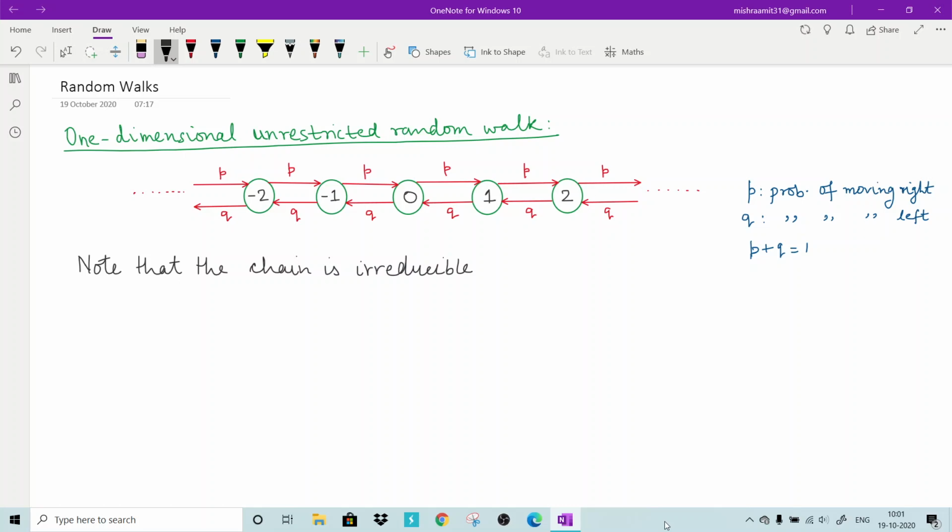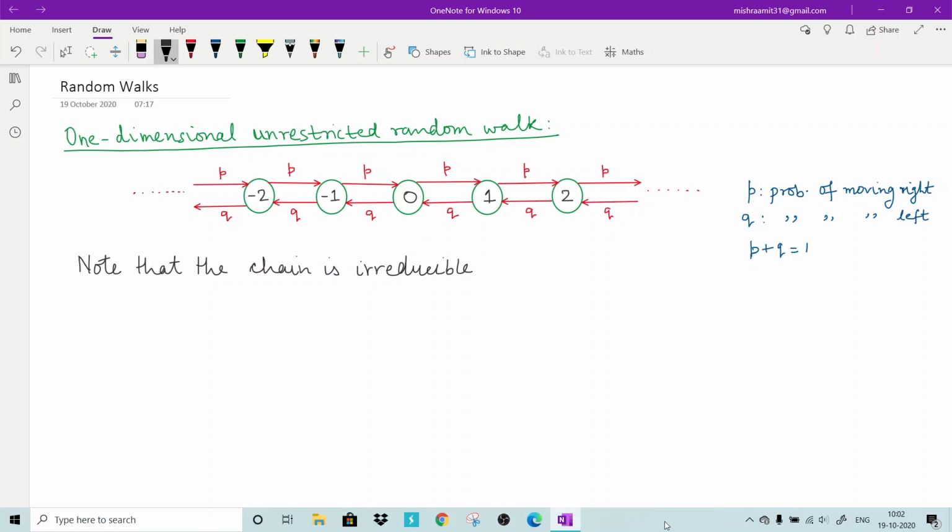Also, you can easily see that it is a periodic chain, because if you leave 0 and move towards 1, then you can come back to 0 after 2 steps or after 4 steps: 0 to 1, 1 to 2, 2 to 1 and 1 to 0. So either you take 2 steps to move back, or 4 steps, or 6 steps.